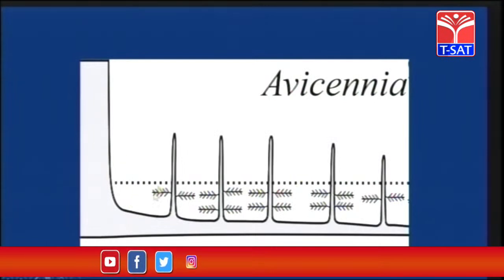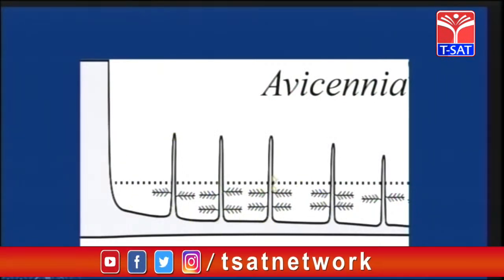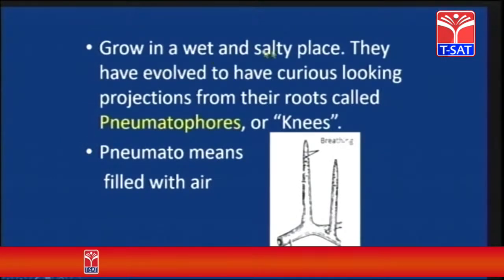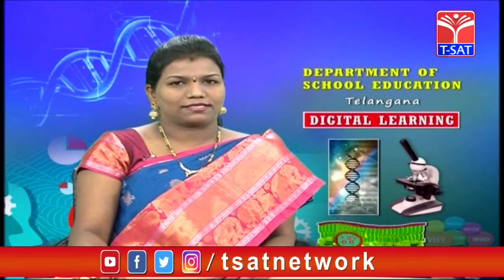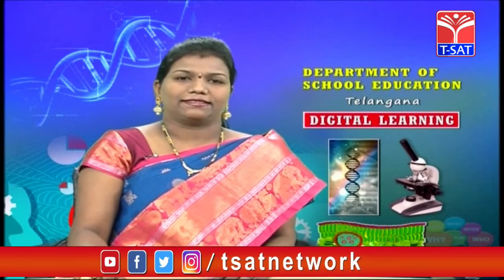So you can see children, the lateral roots are protruding out. So they grow in wet and salty places. They have evolved curious looking projections from their roots called pneumatophores or knees. So these roots help in breathing. They exchange oxygen and give off carbon dioxide.